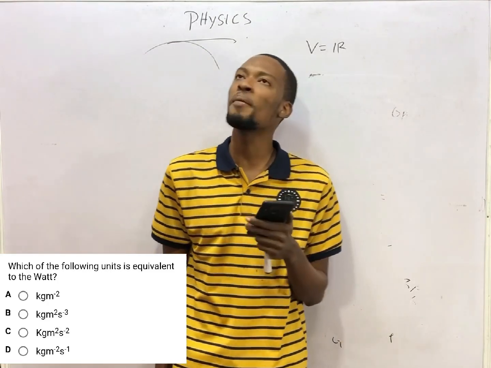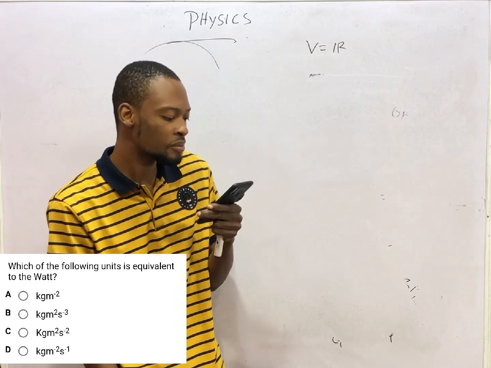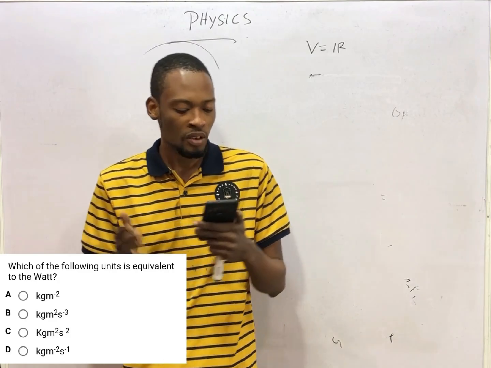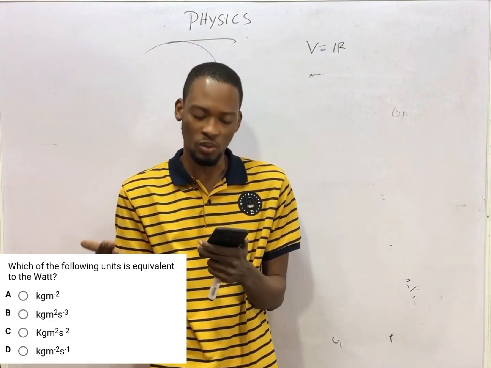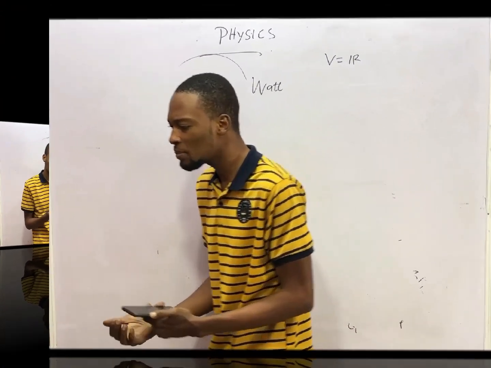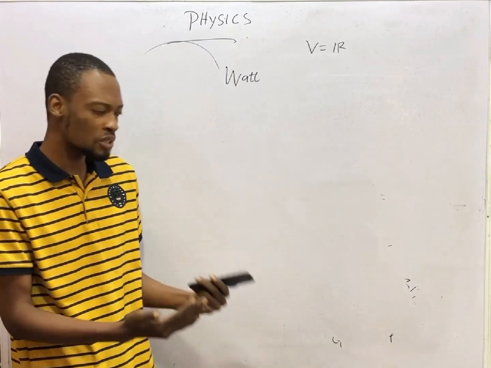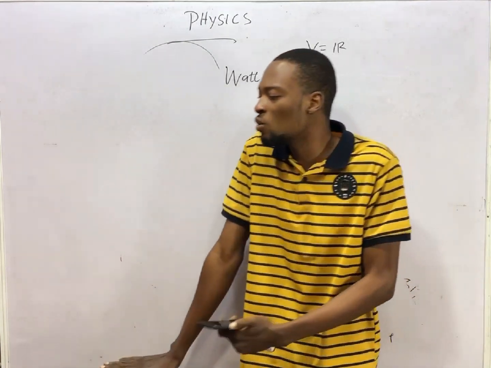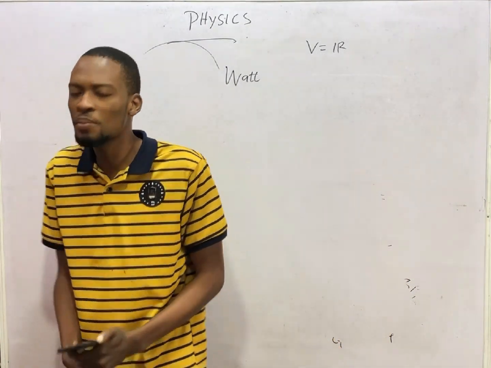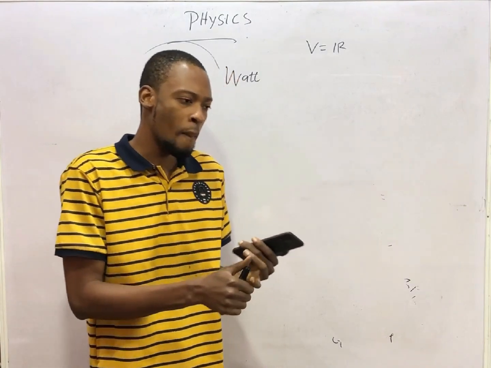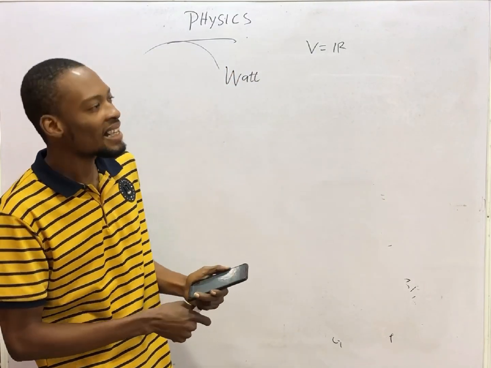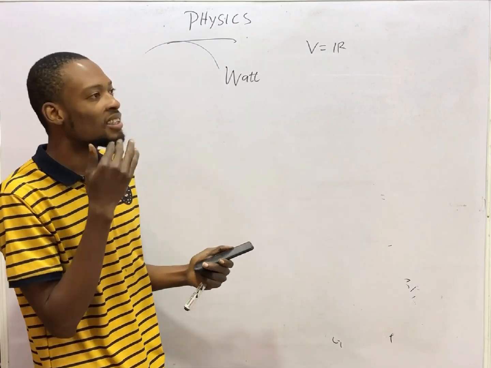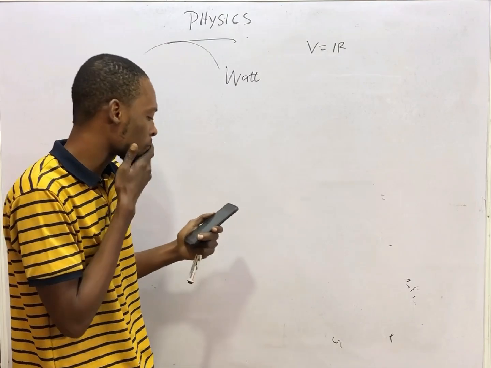Option A says kilogram per meter square. Option B says kilogram meter square per second cube. Option C says kilogram meter square per second square. We have fundamental quantities and we have derived quantities. Fundamental quantities are quantities that are independent of other quantities. They don't depend on other quantities. And the main fundamental quantities are length, mass, and time. You can add amount of substance, candela, temperature, and so on. But the top three are length, mass, and time.